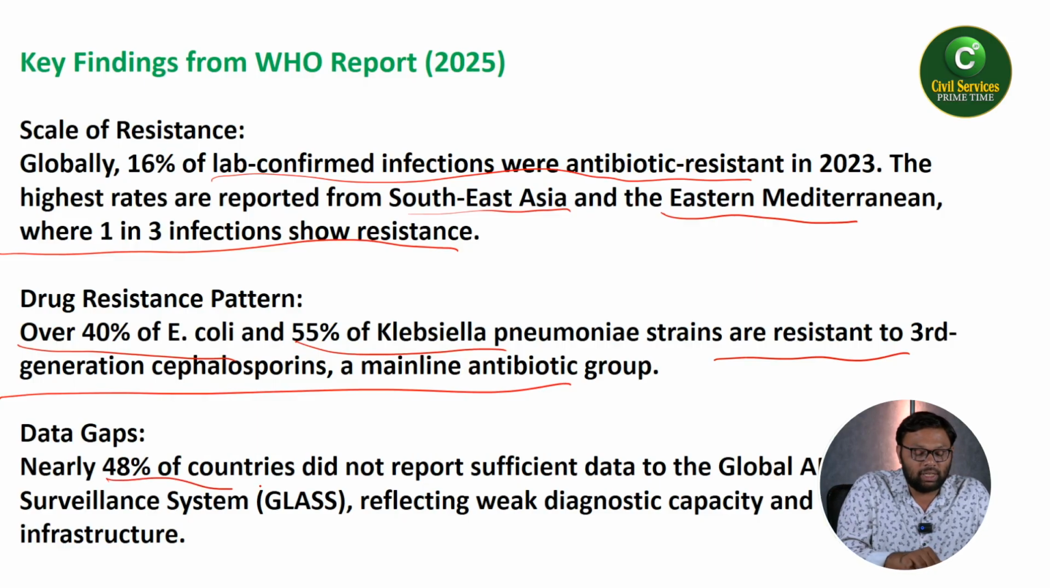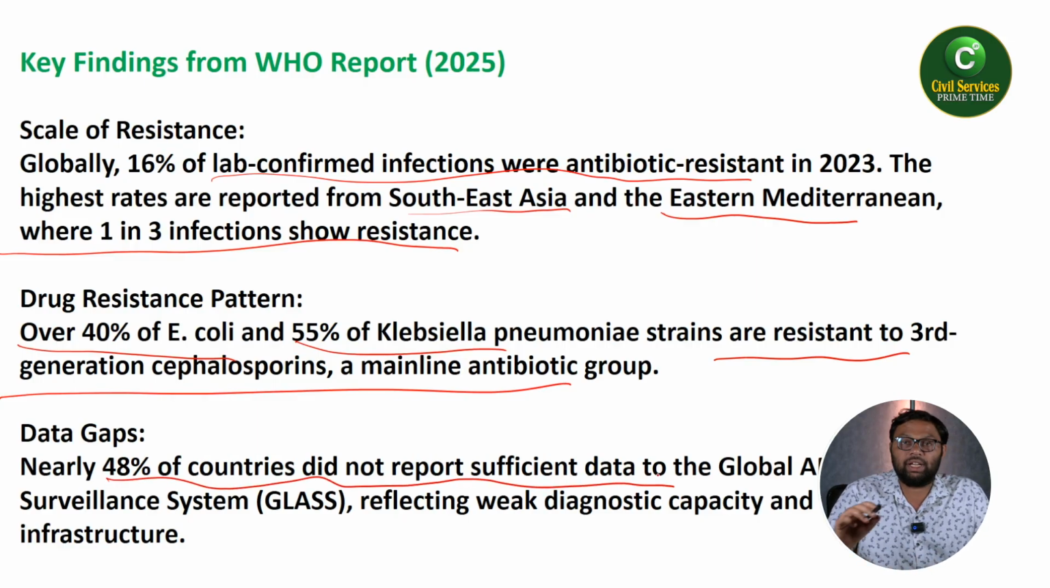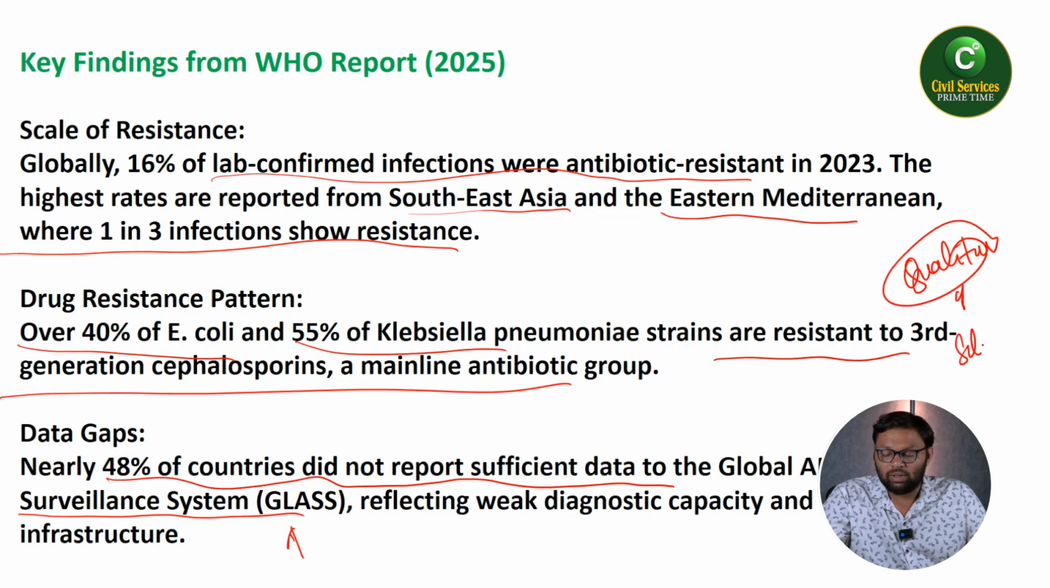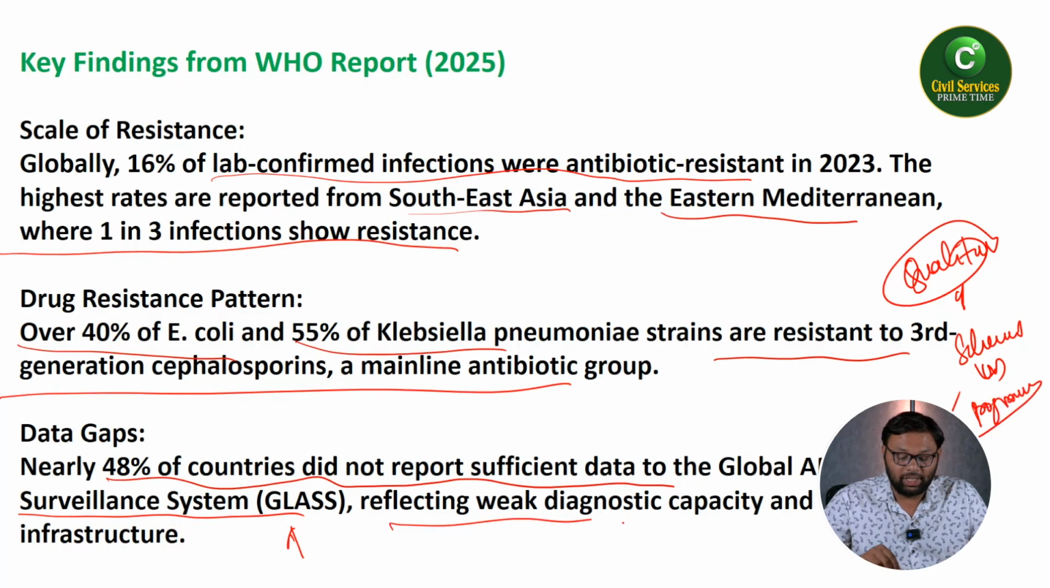Nearly 48% of countries did not report sufficient data to the global AMR surveillance system. Even countries are sometimes making mistakes. They are not reporting to the surveillance system. So if you're not reporting to the surveillance system, obviously you cannot expect any quality schemes or programs exclusively for you, reflecting weak diagnostic capacity and reporting infrastructure.